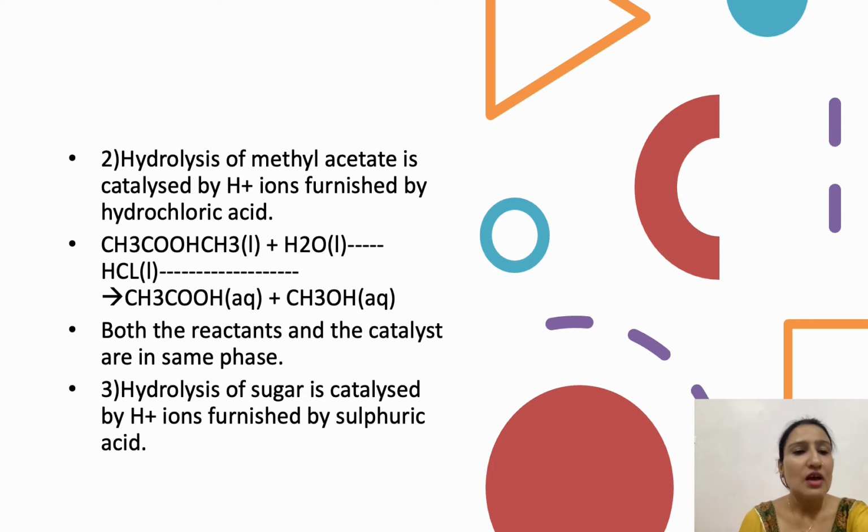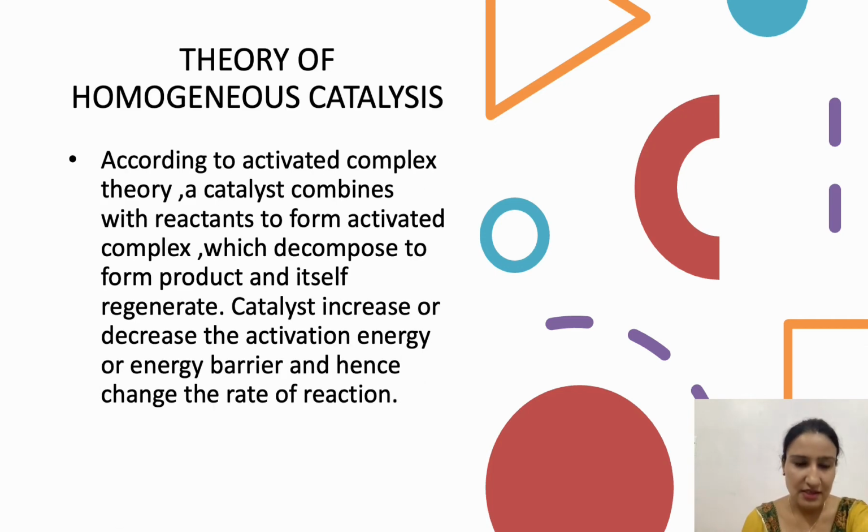You see, both the reactant and the catalyst are in the same phase, in liquid phase. So this is also an example of a homogeneous catalyst. Hydrolysis of sugar is catalyzed by hydronium ions furnished by sulfuric acid, and both reactant and catalyst are in the same phase. This is liquid phase. So this is also an example of homogeneous catalysis.